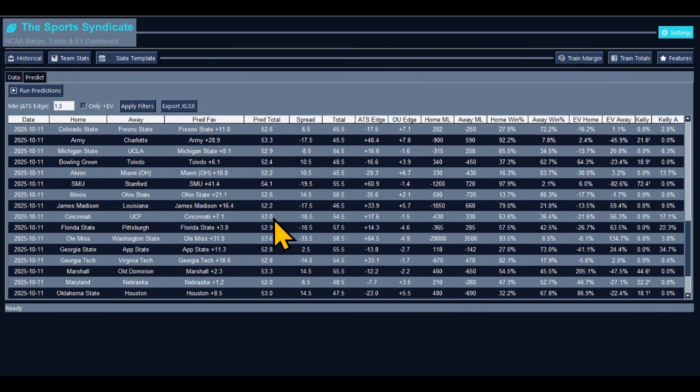We got Florida State. What about the over and under? Right on the money. I ain't touching it. Washington State, Ole Miss. Well, Pittsburgh and Florida State. Let's talk about it.